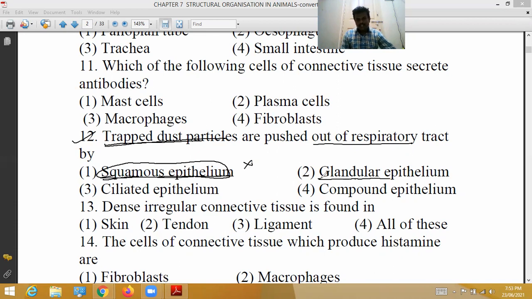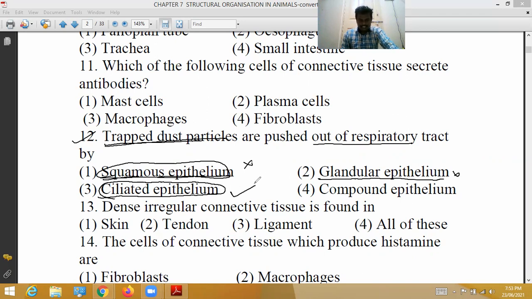Glandular epithelial tissue also does not push dust particles to the outside, so the second option is also wrong. Ciliated epithelial tissue: the respiratory system is lined by ciliated epithelial tissue, which removes the dust particles from the respiratory tract.